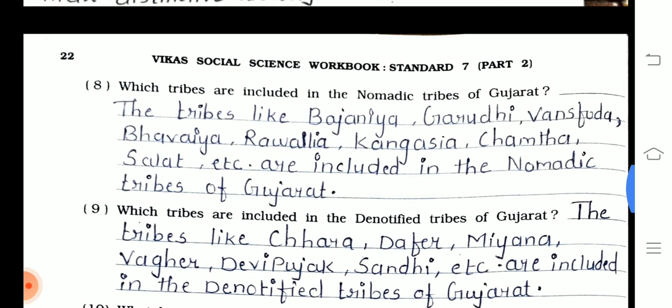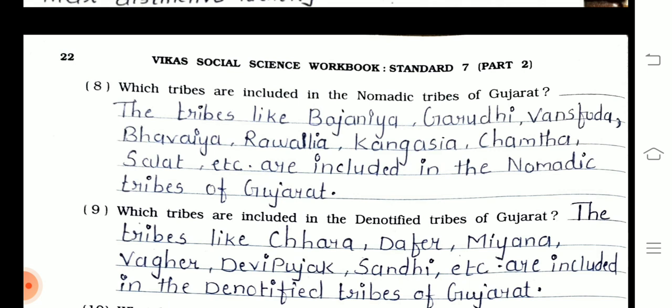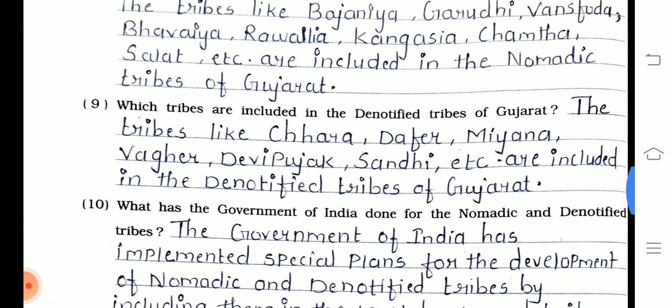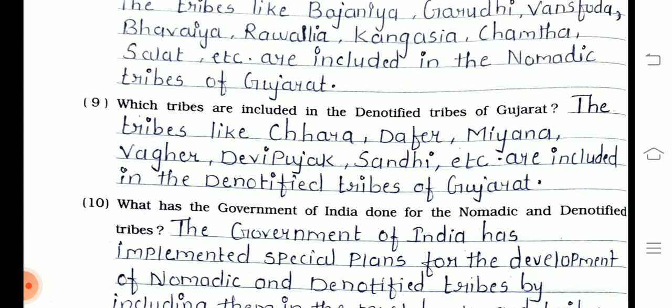Question number 8, which tribes are included in the nomadic tribes of Gujarat? The tribes like Baniya, Guruvadi, Vansfoda, Bhavia, Ravelia, Kangasia, Chamta, Salat, etc. are included in the nomadic tribes of Gujarat. Question number 9, which tribes are included in the denotified tribes of Gujarat? The tribes like Chara, Dafir, Miana, Wagir, Devpujak, Sandhi, etc. are included in the denotified tribes of Gujarat.